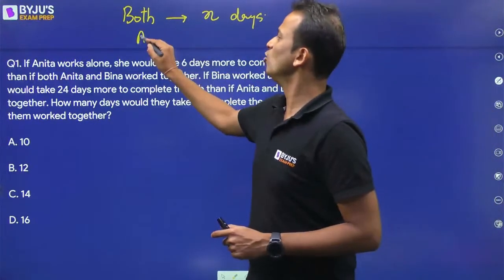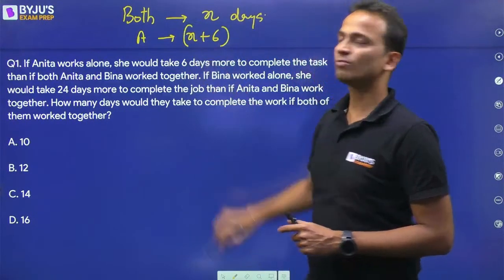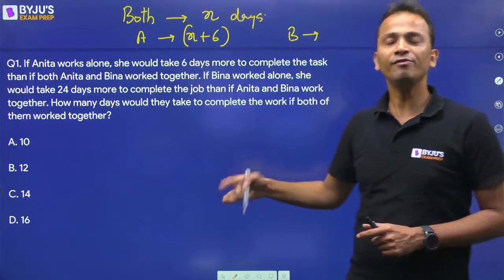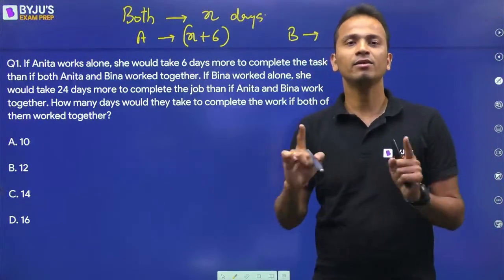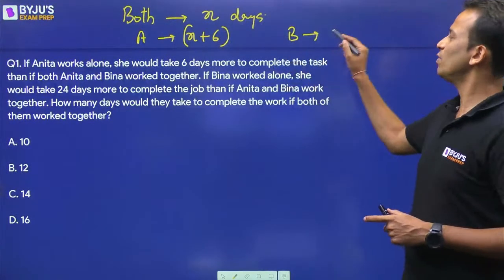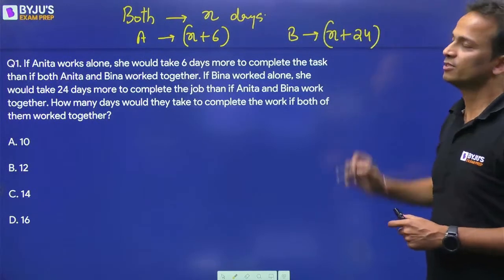So Anita alone will take X plus 6 days. All right, and Beena alone will take 24 more days than the number of days taken by both of them when they are working together. So Beena will take how many days? X plus 24 days. All right.